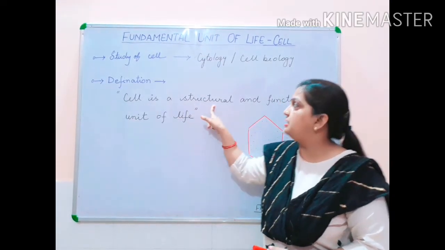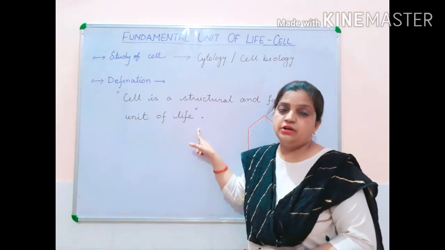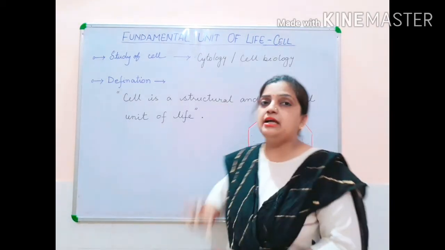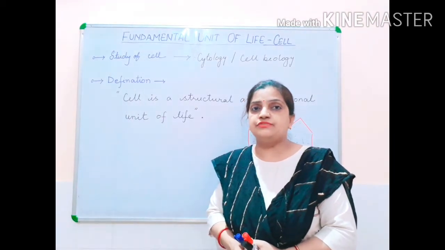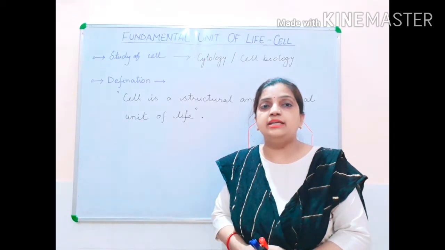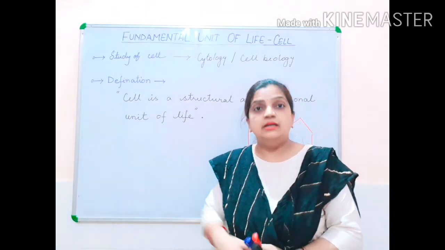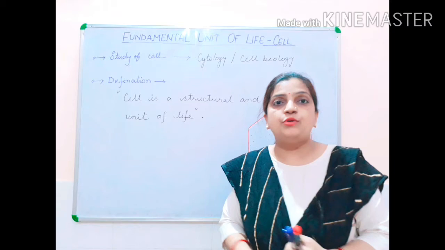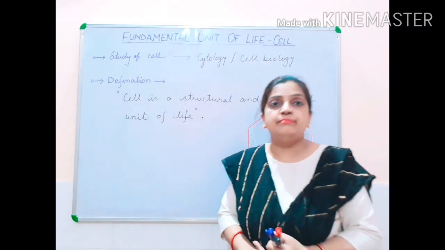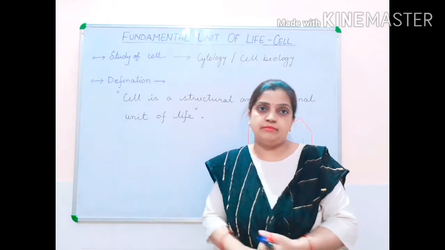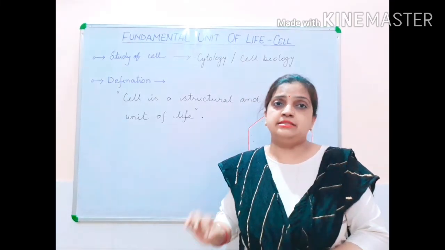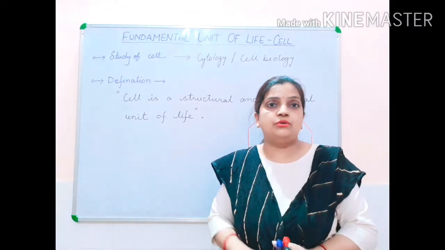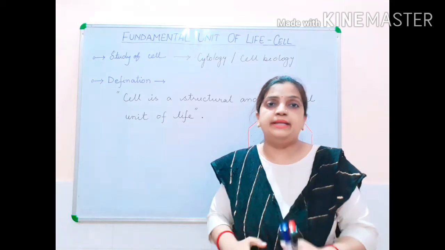Now, let us define what a cell is. A cell is a structural and functional unit of life. What do you mean by structural and functional? Structural: I told you that without the presence of cells, none of the living organisms' bodies can be constructed or made. Each and every organism is made up of cells, whether the organisms are made up of one cell or of more than one cell, that is, multiple cells. Each and every organism, either unicellular or multicellular, is made up of cells.